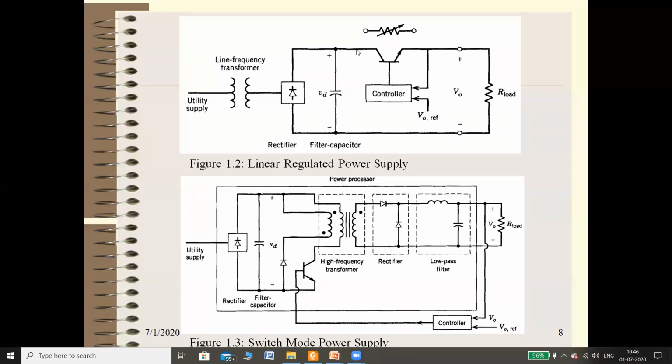So for example, suppose the collector current IC is equal to 5 milliampere, right? So load current is also equal to 5 milliampere because IC is approximately equal to IE. So if IC is equal to 5 milliampere, IE is also equal to 5 milliampere, right? So if IC increases due to change in supply voltage. We know that the supply voltage is continuously varying. It may be 220 volt, 230, sometimes 240, 250 or 260 even, right? So if primary voltage increases, it means that the secondary voltage also increases, right?